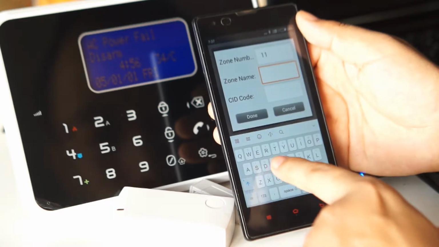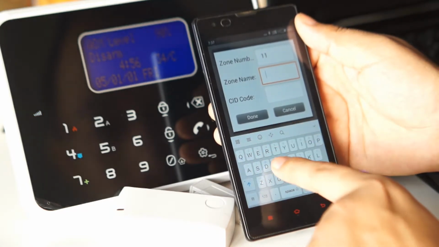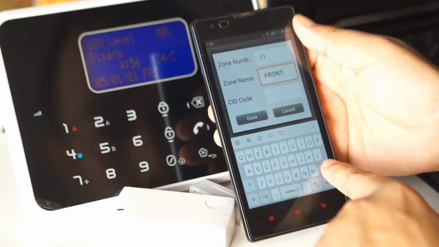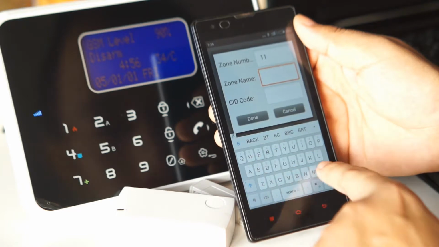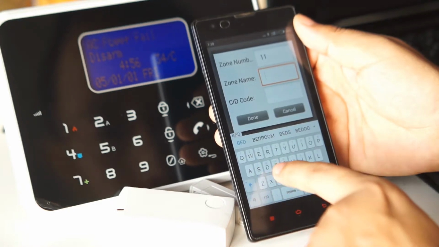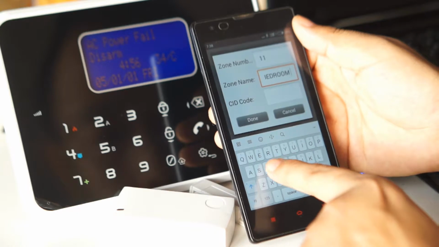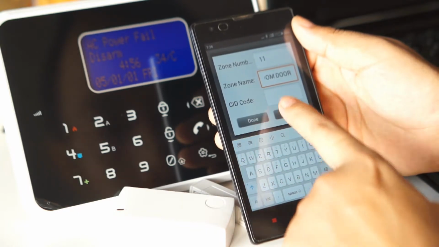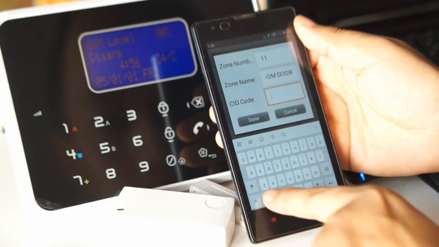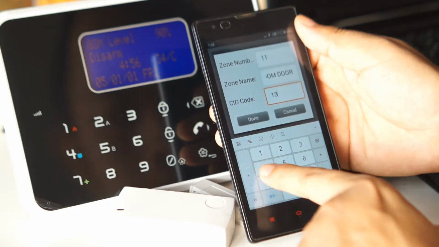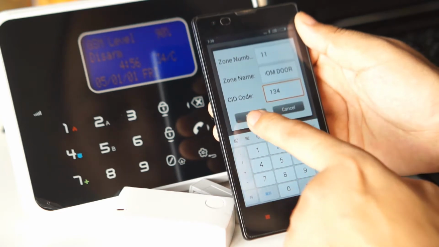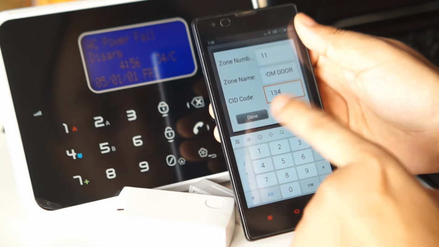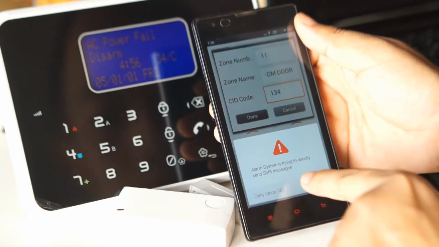So this is the front door. For example, we go to the bedroom door. So the CID code we enter 134. After we fill in the information, then we click done.